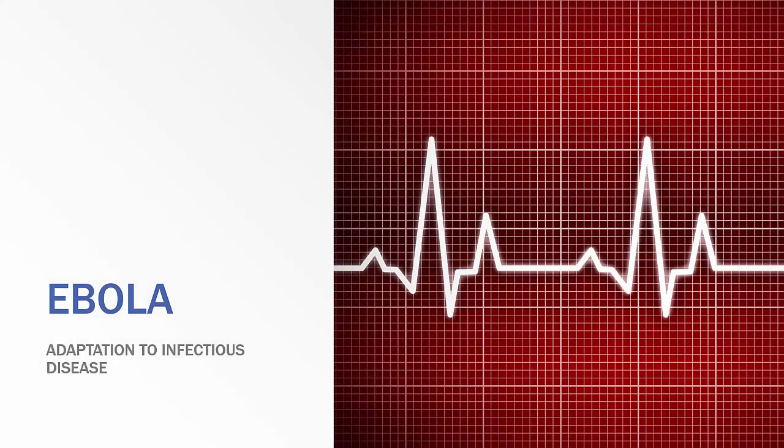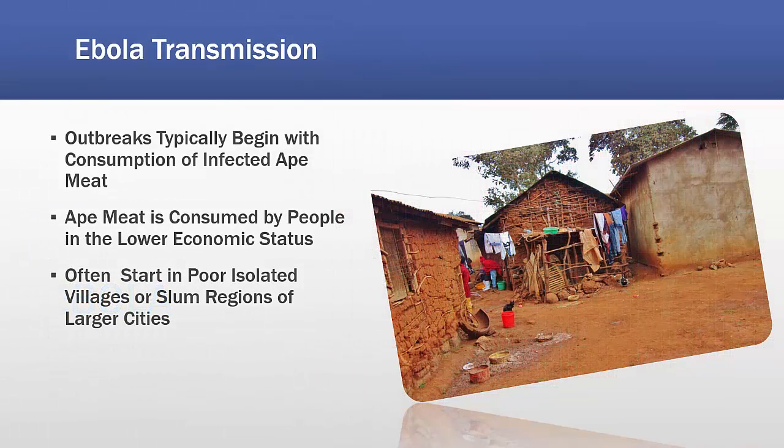Right, now it is time to continue our conversation on Ebola, and we'll first start with looking at how Ebola is transmitted. So, outbreaks in human populations often begin with the consumption of infected ape meat. Apes are consumed by people relegated to lower economic statuses with little access to other food resources. Outbreaks then often begin in poor, isolated villages or slum regions of larger cities in West African nations.